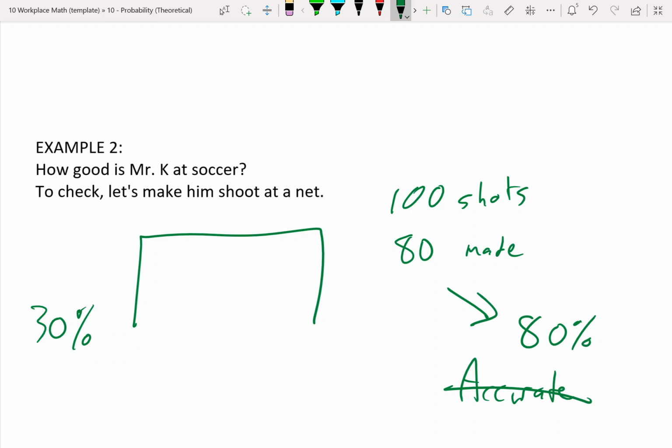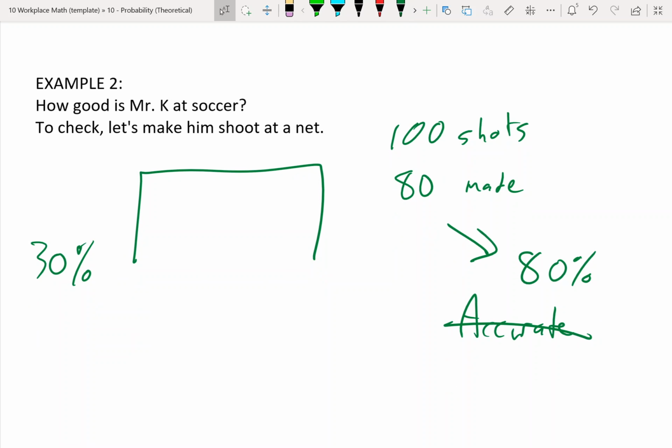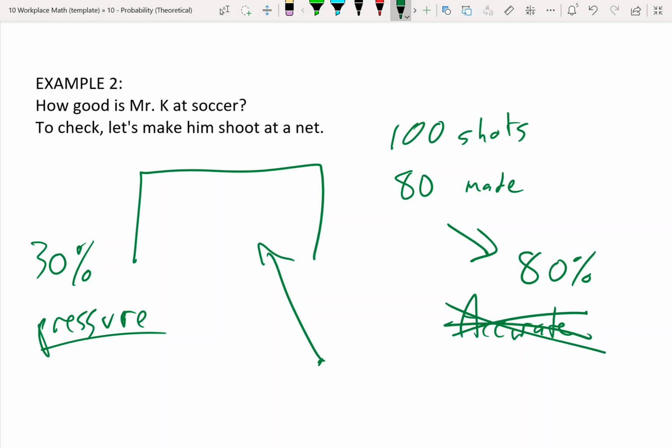Now, we got to figure out why isn't it accurate. Now, let's just say the reason I do so bad is because of pressure. You know, when you're playing the game, it's kind of scary. There's defenders, all this stuff. When I did the experiment, I was just standing there shooting in an empty net. That is not really like real life. So that is an inaccurate study. Now, however, if what I did was I measured my numbers over a bunch of games and I got numbers, that would maybe be a more accurate study.